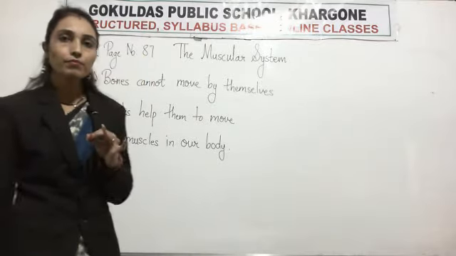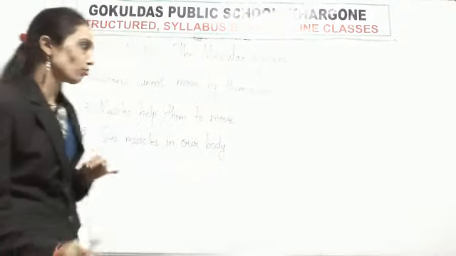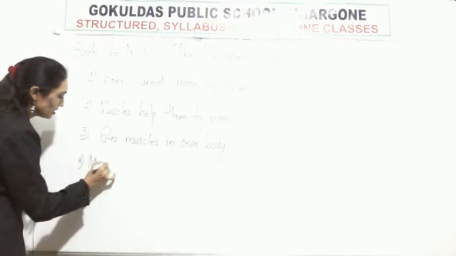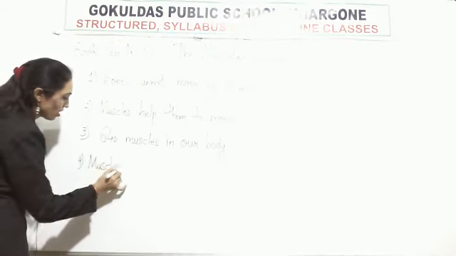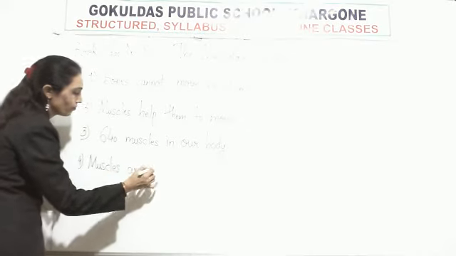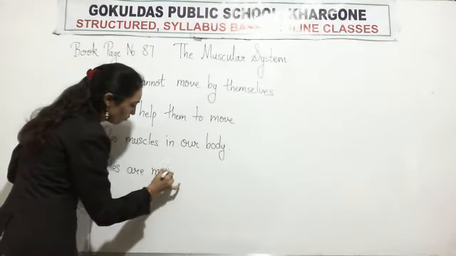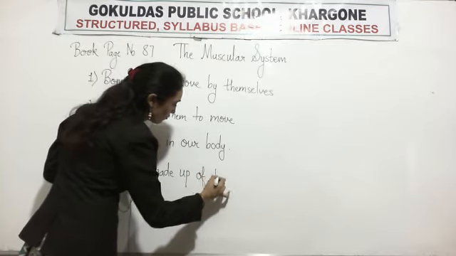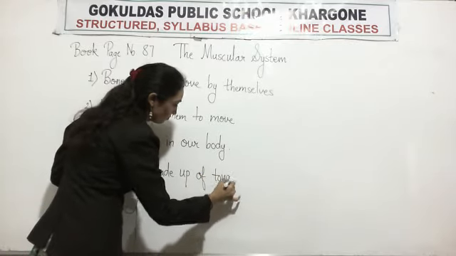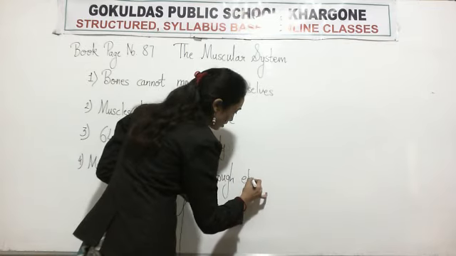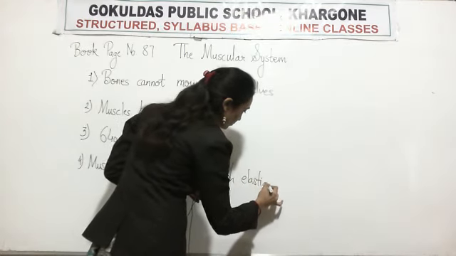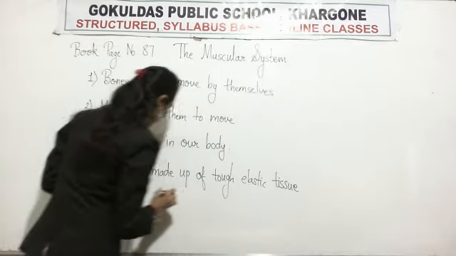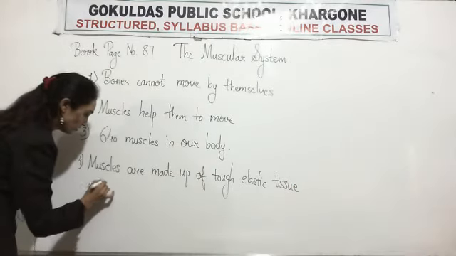Then muscles are made up of tough elastic tissue called tendons.